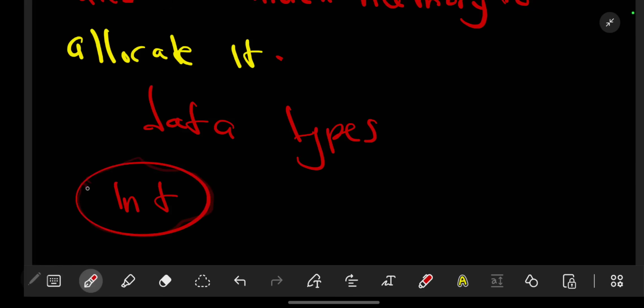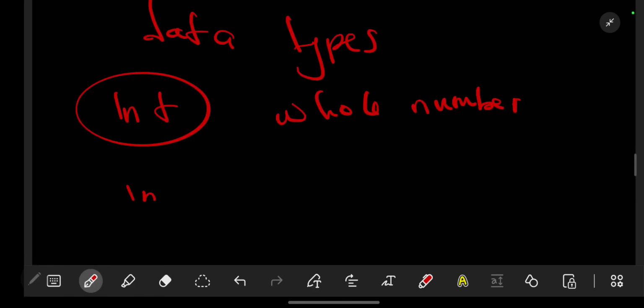If you use an integer, it means you're looking at whole numbers. For example, you can write the word int. Remember, C++ is case sensitive, so you write it in small letters like that.